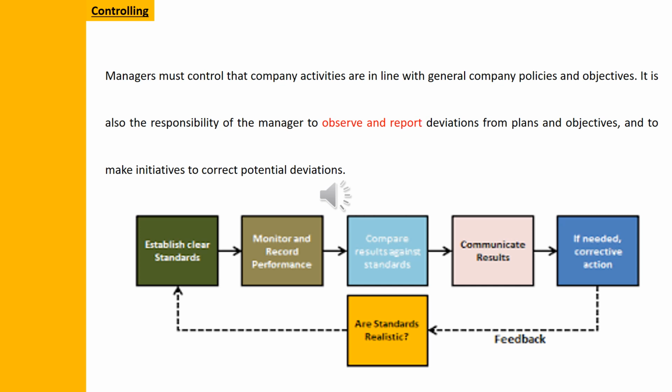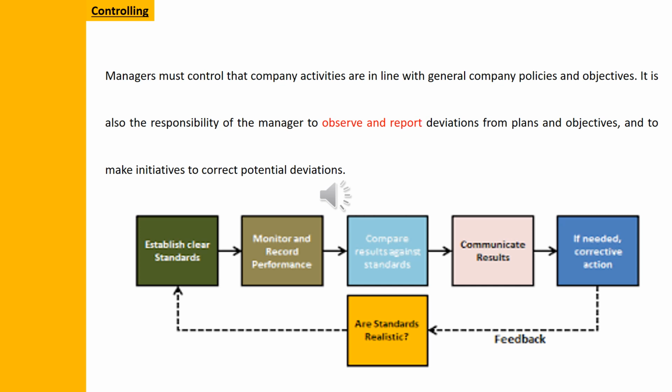Here in this drawing we can find the different steps of controlling. First one is to establish clear standards. We can find these steps: A, objectives. I have to define standards. What do I have to do? Second step is to monitor and record performance. That means I have to know who did what, who was in charge, and how he did it.